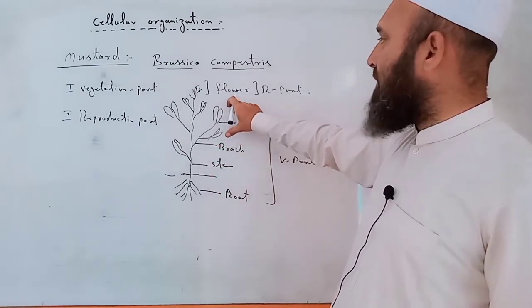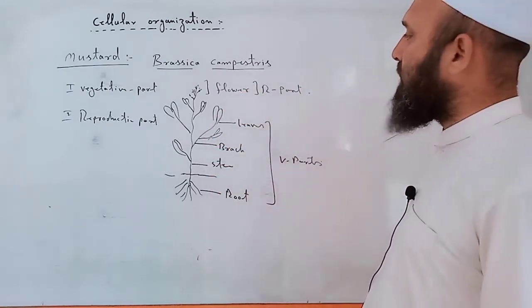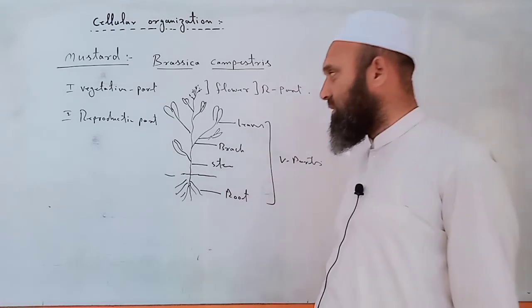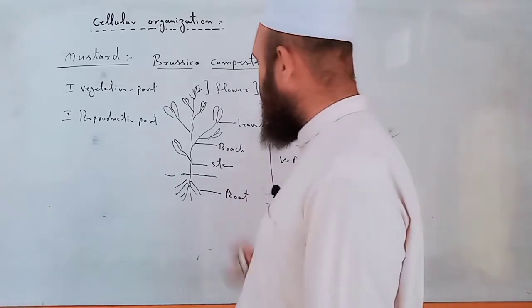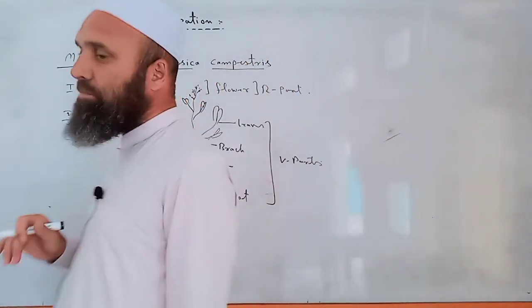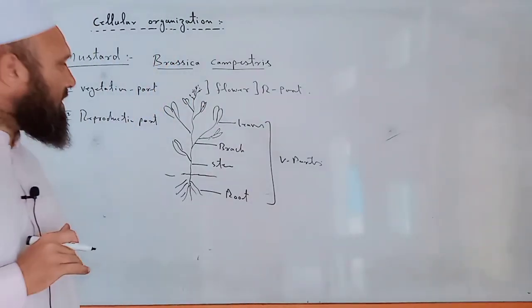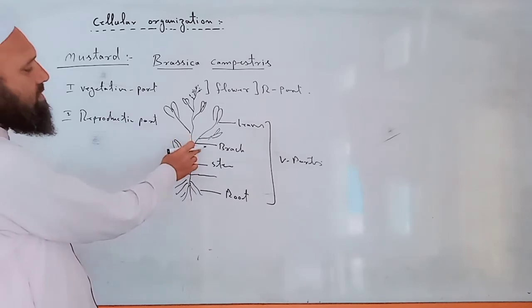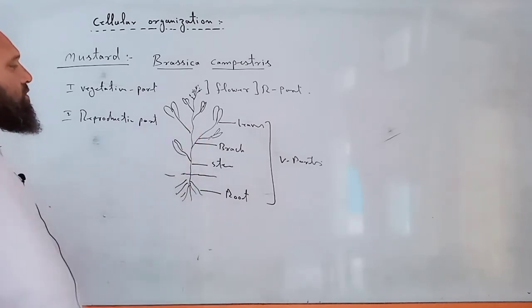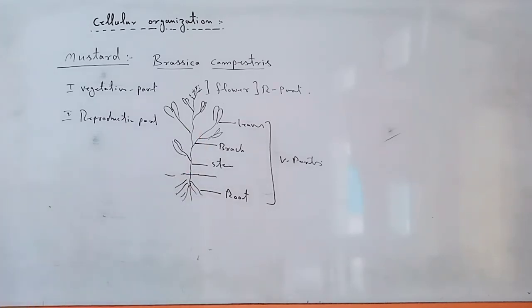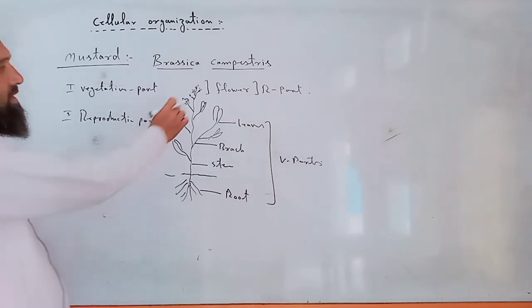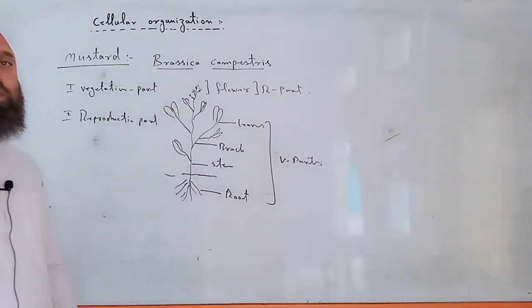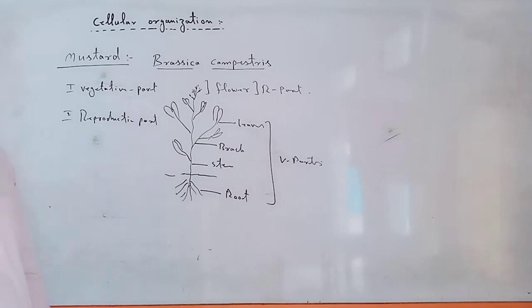On the other hand, flower is responsible for reproduction of the plant. Mustard plant is the example of multicellular organization. Its leaves, its branches are used as a vegetable, and its seeds are used for the extraction of oil, mustard oil.